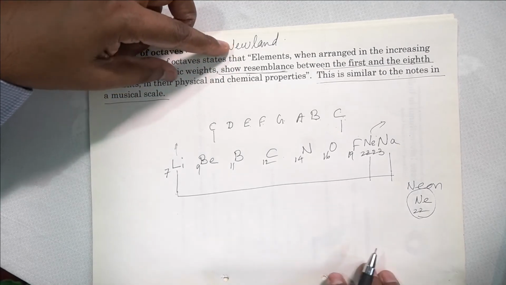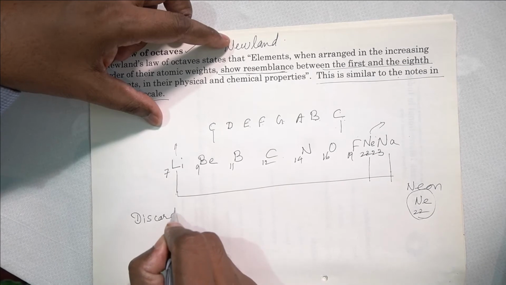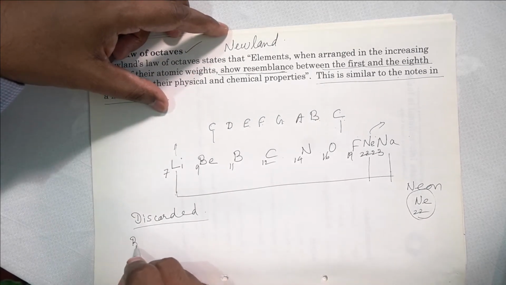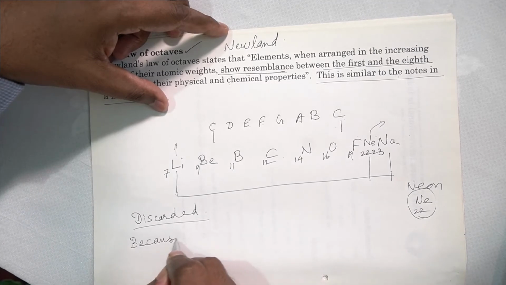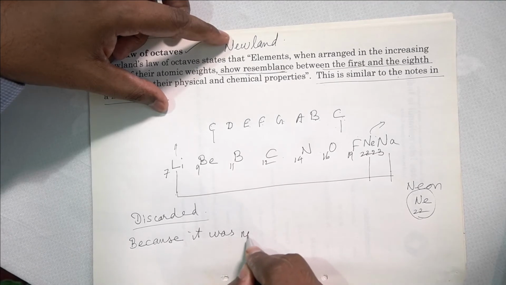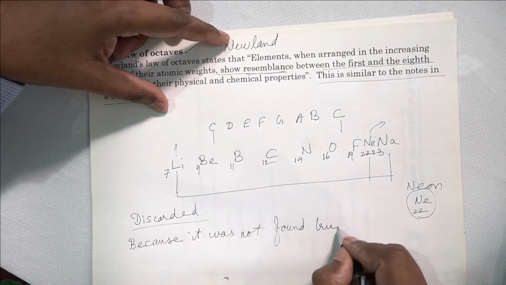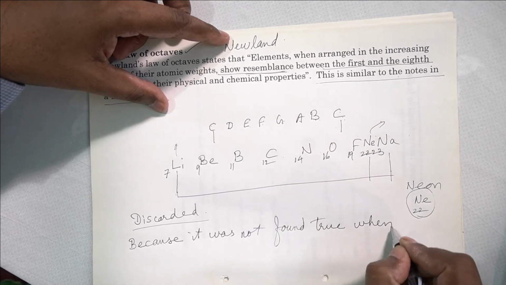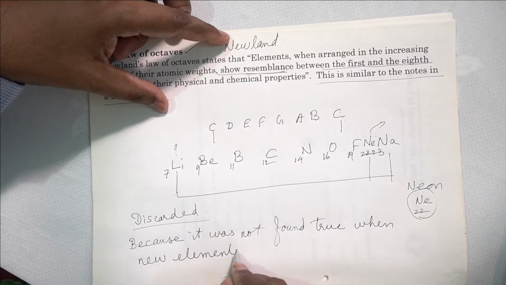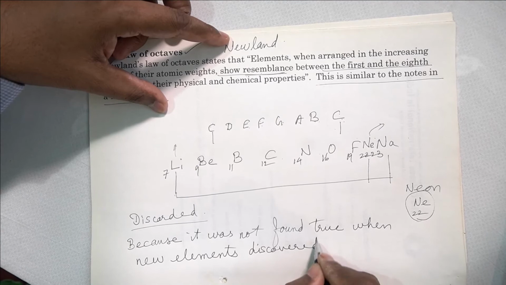So this law also was not helping. This law was discarded. Why was it discarded? Because it was not found true when new elements were discovered.